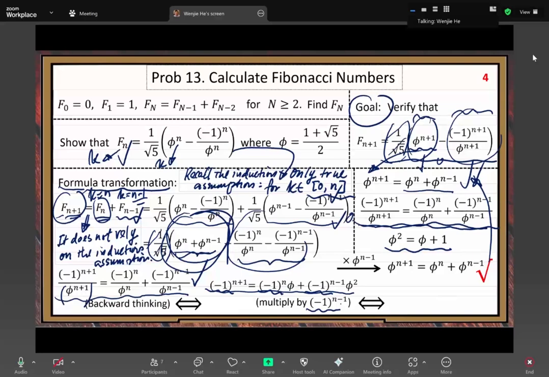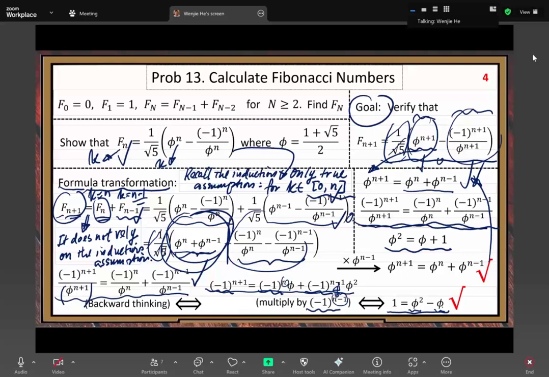After simplification, the left-hand side is just 1. On the right-hand side, after this multiplication, the coefficient of phi squared is positive. The coefficient of phi is negative, because the exponent is an odd number. And this matches the first property of the golden ratio, right?